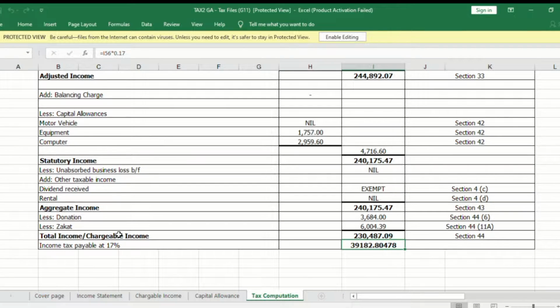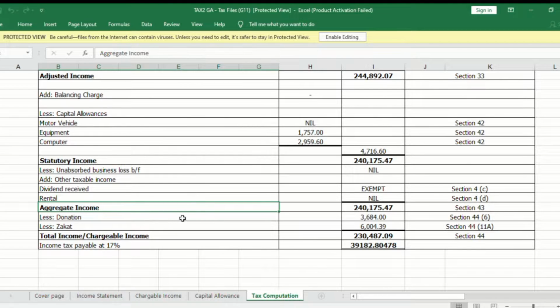For my first task, in finding the chargeable income, we need the amount of statutory income, and here the other partner who was assigned to find the statutory income got RM240,175.47, then less unabsorbed business loss brought forward. However, this company has no unabsorbed business loss, so it is nil. Then we add other taxable income, where the dividend received is exempted. For rental, it is nil because the account was closed based on the financial statement documents after we checked the rental account. So we got the aggregate income the same as the statutory income.